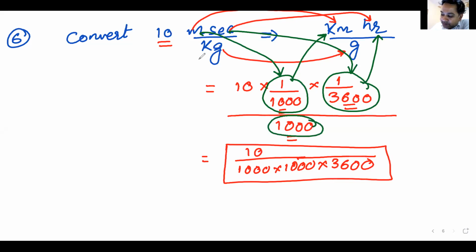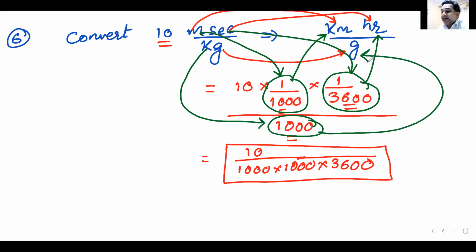This 1000 is kilograms getting converted into grams. Am I clear with this? Shall we move ahead with the next usage? Okay, you'll have some questions in the DPP. 1 or 2 questions is there. You can solve that question and see for yourself. I'll also send you more DPPs, more questions on conversion. Probably you can practice them.